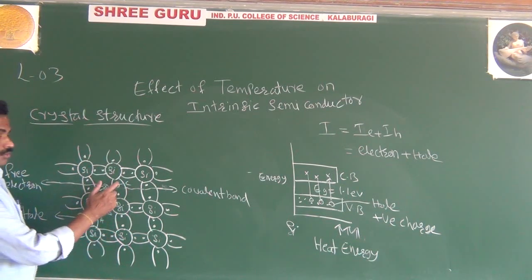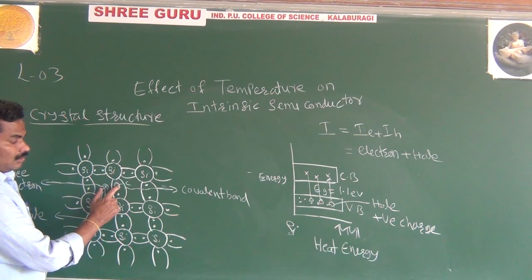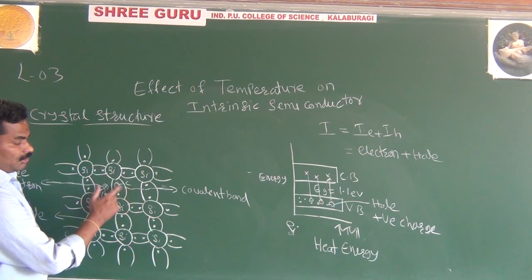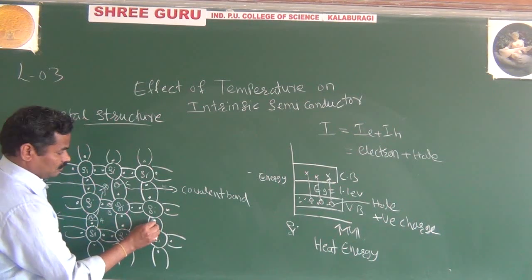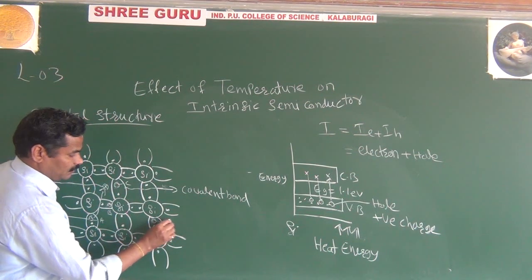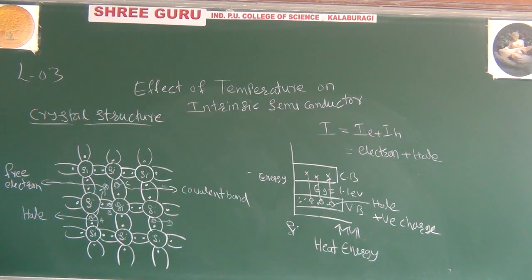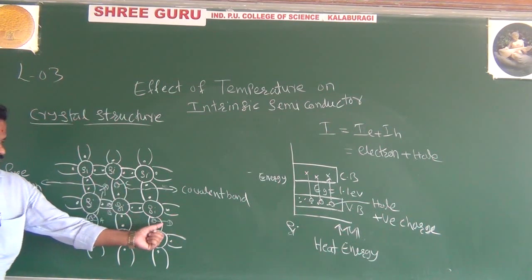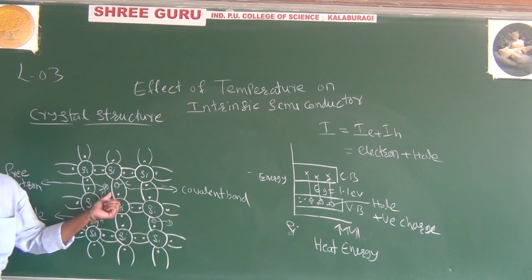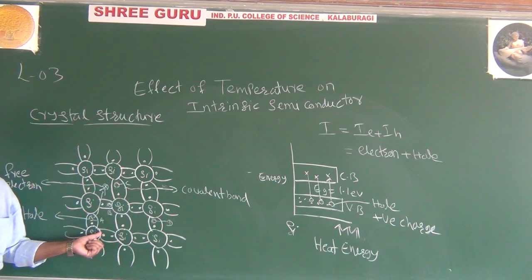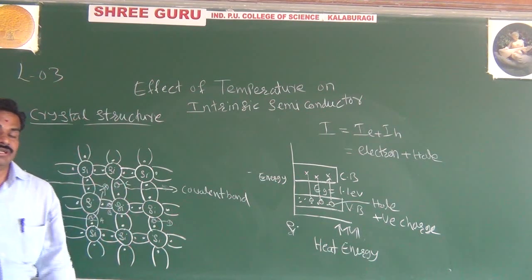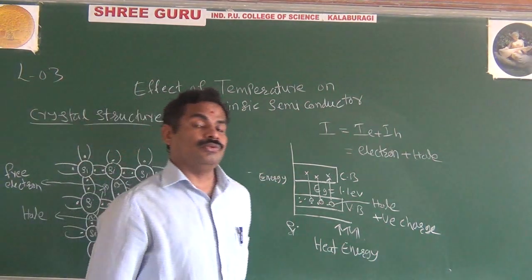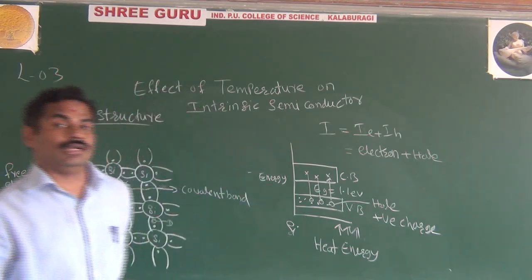And once again this hole will attract the neighboring electron, and here you are creating the hole once again. This is nothing but your D. Like that you are moving the hole from A to B, B to C, and C to D. This is nothing but movement of holes. The important thing: the holes are moving in the opposite direction to the electron movement.